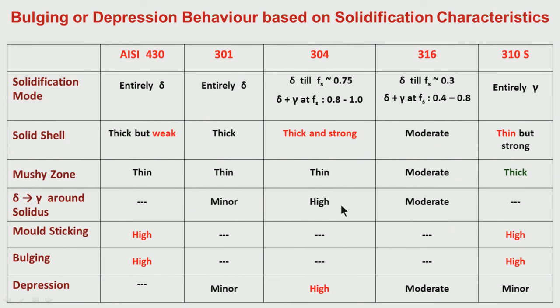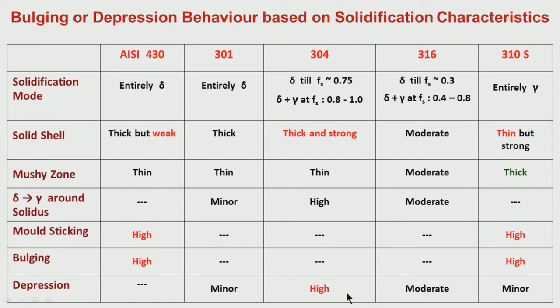So, these will have implication on the solidification characteristics and crack formation. Here also mushy zone, because initial solidification is to delta, so relatively thin, but here depression tendency is very high because delta to gamma is taking place in the crucial brittle temperature region. So, depression tendency is high, and there is no mold sticking or bulging.